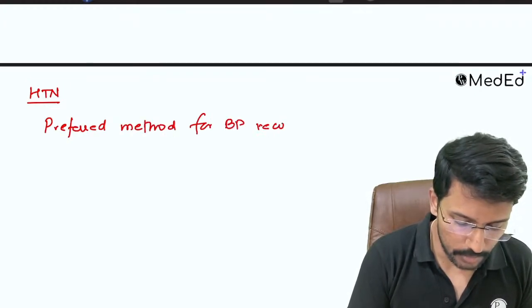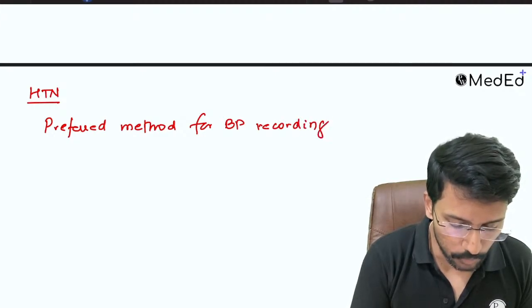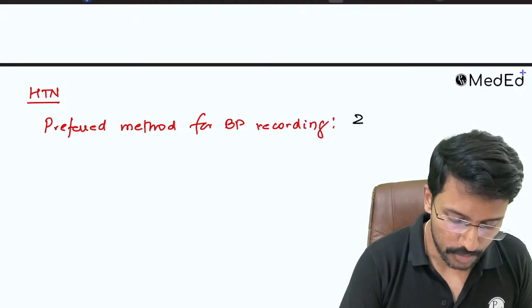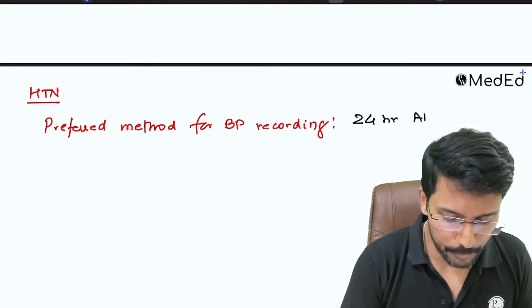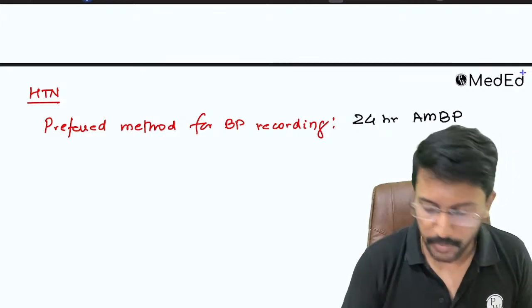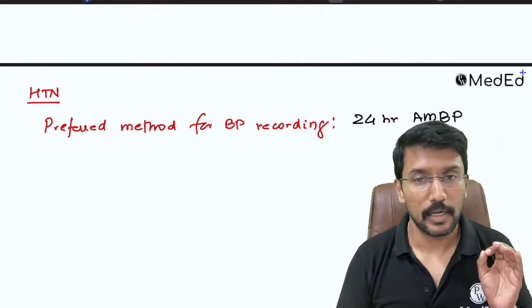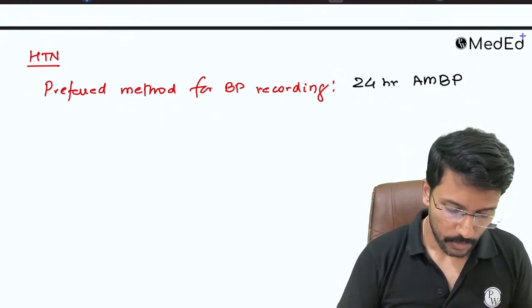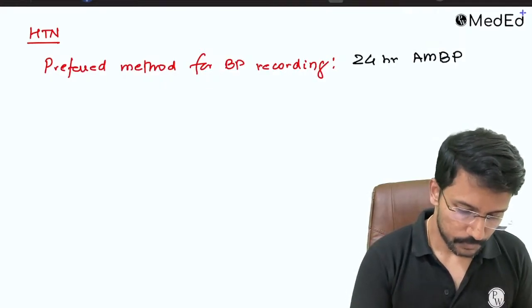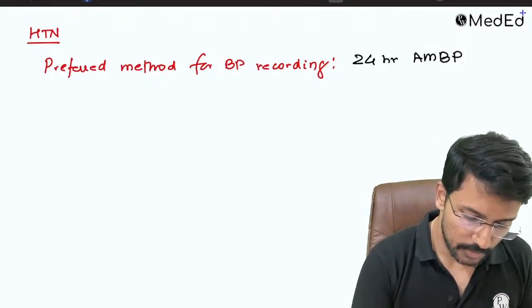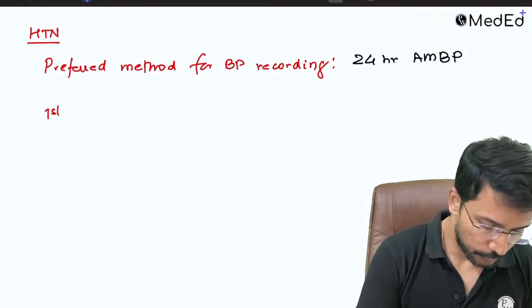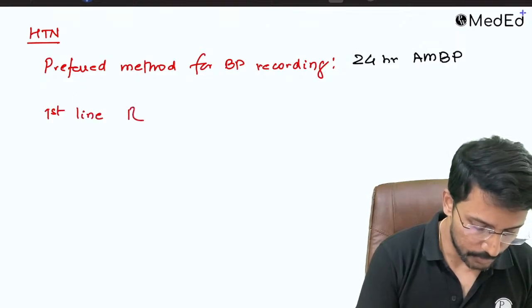It is not recording in the hospital, not even recording at home, but rather what we call the 24-hour ABPM. ABPM refers to ambulatory BP measurement. That is the preferred method. Okay. Once we record the BP, what is our first line medication, right? What is the first line treatment for a patient with hypertension?